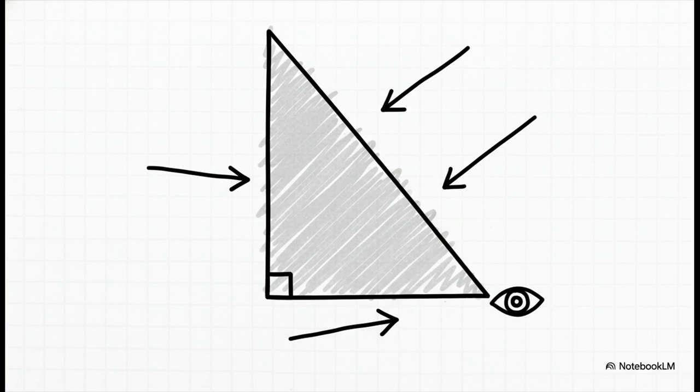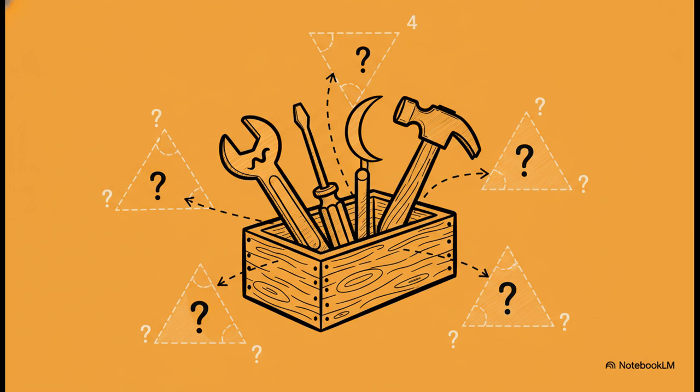Now, if we pick one of the other angles to focus on, let's say this one right here, the sides all get special names. The side way across from our angle, that's the opposite. The one right next to it, that's the adjacent. And that long, slanted side, which is always opposite the right angle, is the hypotenuse. Just by understanding the relationship between these three sides, we suddenly unlock this sort of secret toolkit. It's got three simple but super powerful tools that let us find any unknown length or angle we want, as long as we have a couple of clues to start with.